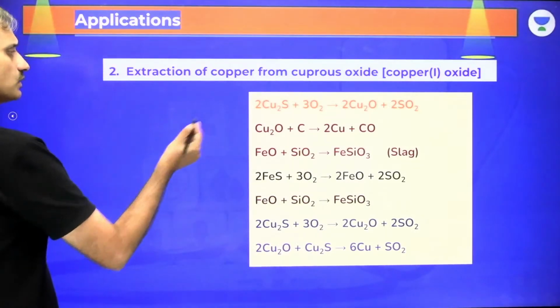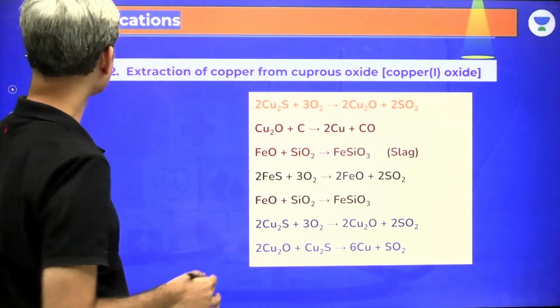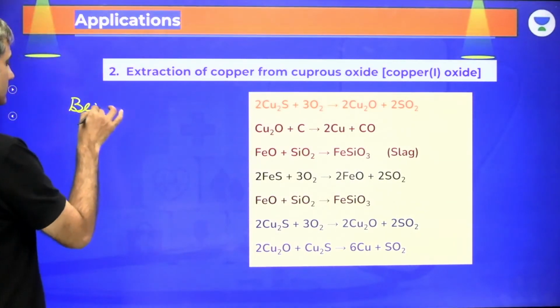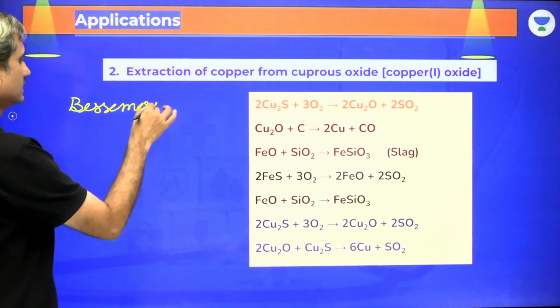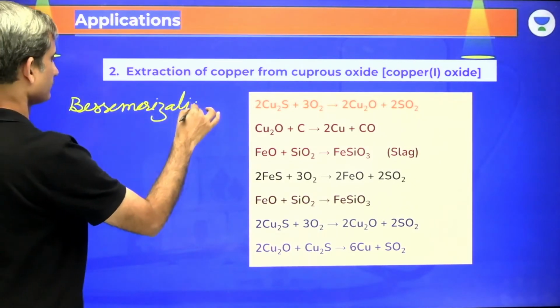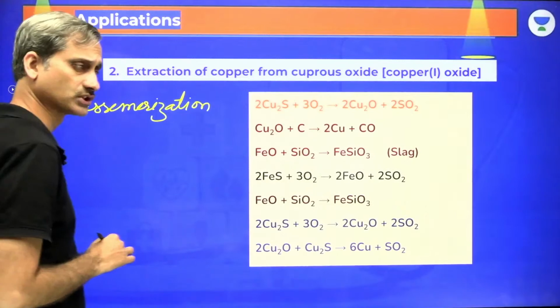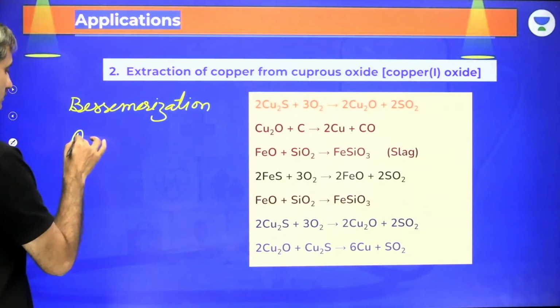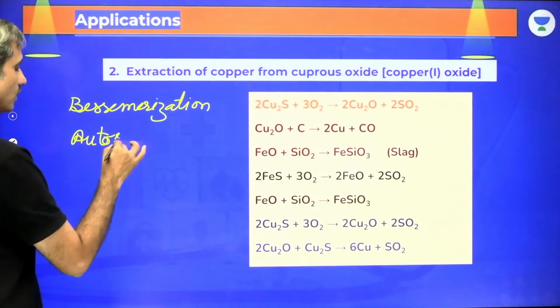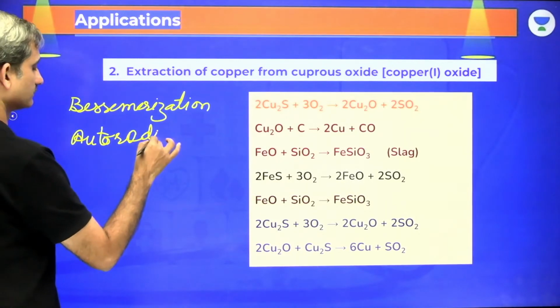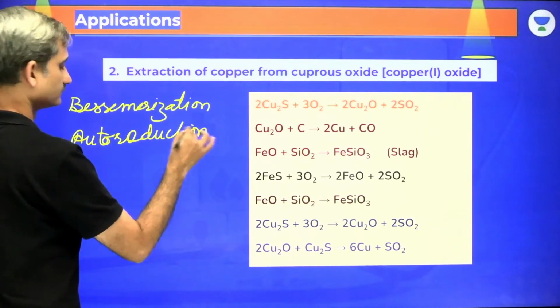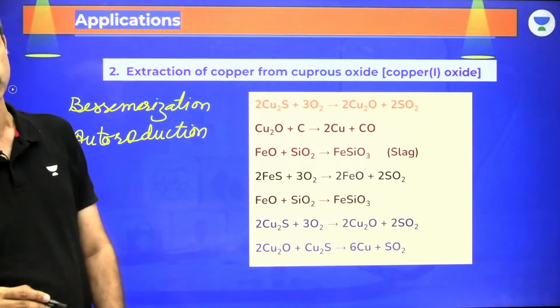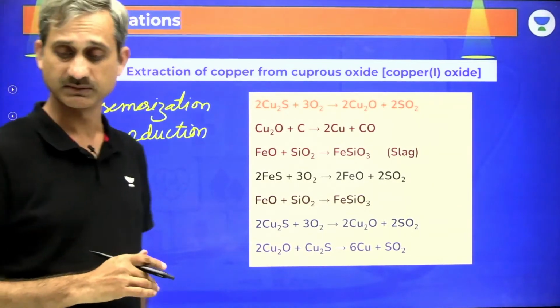Now, this is what we have as Bessemer's converter. This is what we call Bessemerization. I told you this is an auto-reduction process. Yesterday only we talked about what Bessemerization is. So this process is what we call auto-reduction, and this process is what we call Bessemerization.